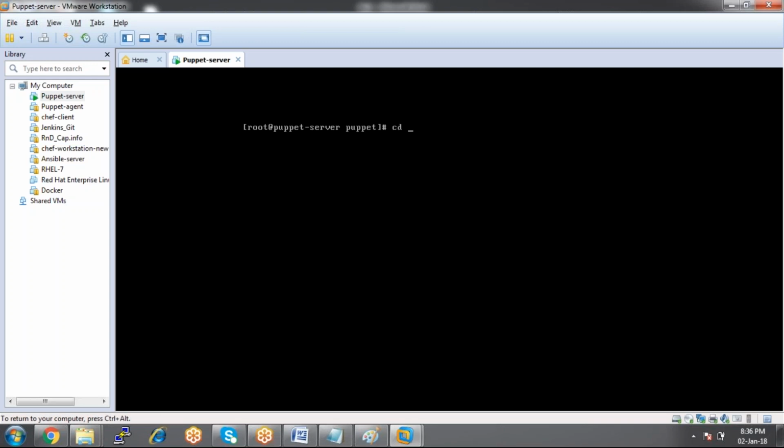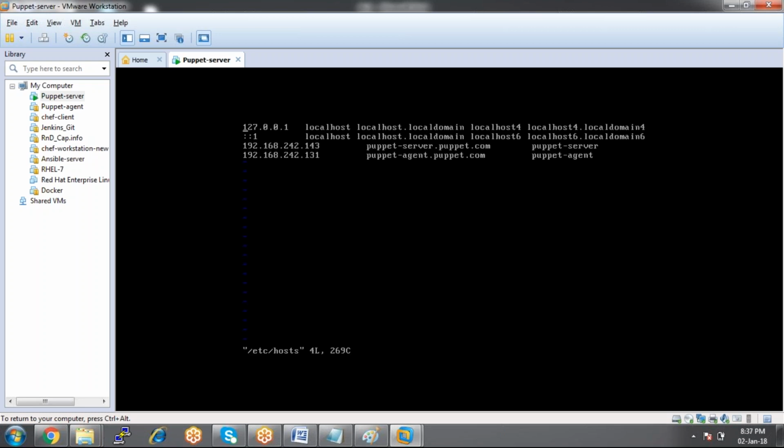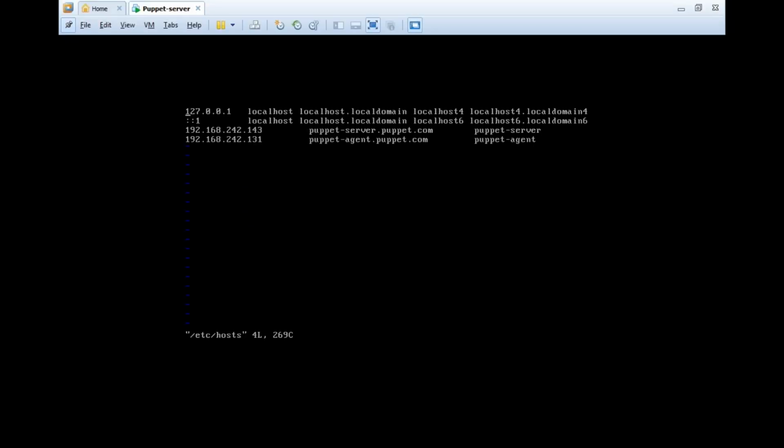So let me go to the system configuration file first. Now here I'm going with system configuration. Okay, etc. Where is that file? Host file, right? Yeah. So this is a host file of a system, of your operating system.